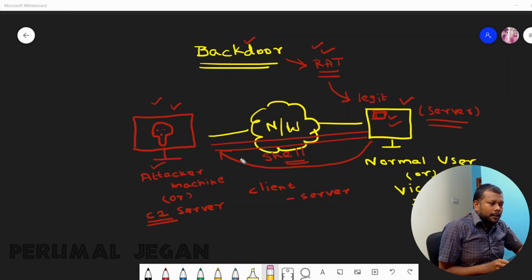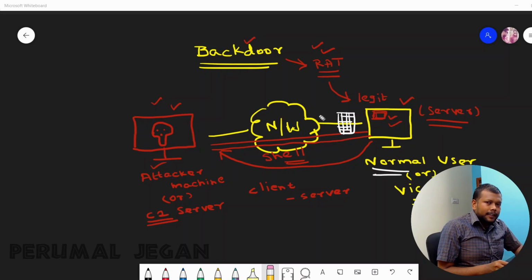But there is a drawback and a problem in this scenario. I'll tell you. Now let's assume the normal user is located somewhere inside an isolated network with security. In that case, there will be some tight restrictions when it comes to inbound access to the normal user.